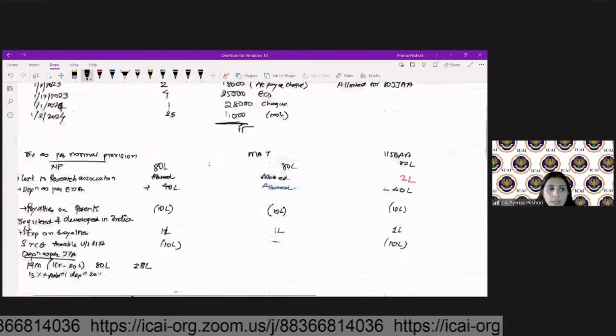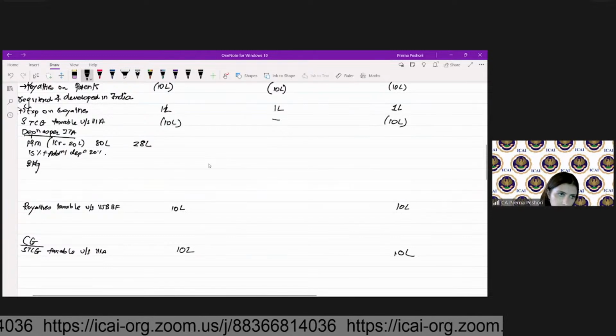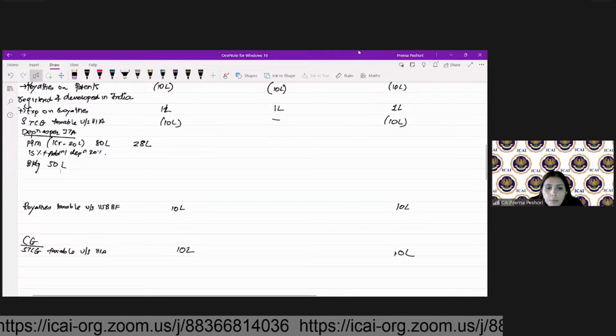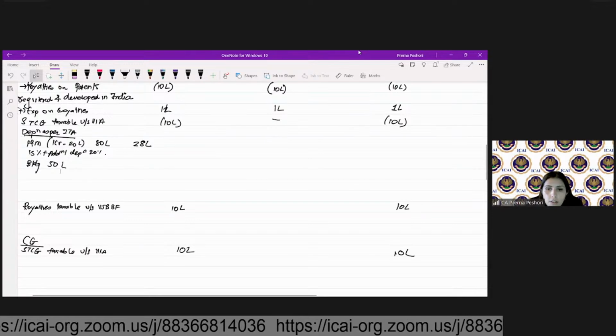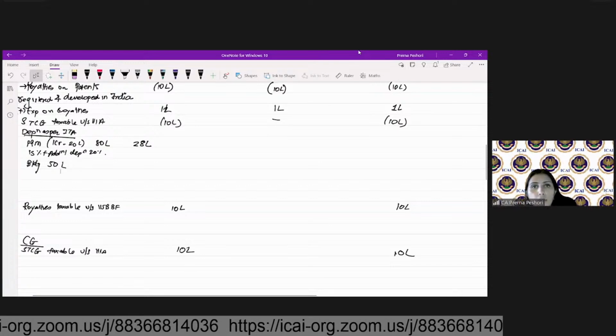How about the next one, which is building, 50 lakhs? What shall be the depreciation on that? Yes, Namrata, you are right.